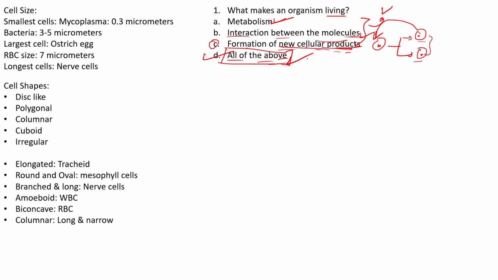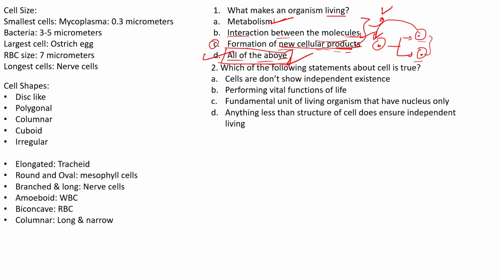Yes, so let us move on to another question. Which of the following statements about the cell is true? Cells do not show independent existence; performing vital functions of life; fundamental unit of living organisms that have nucleus only; and anything less than the structure of a cell does ensure independent living. They are asking mainly about which statement about the cell should be true. Cells do not show independent existence.